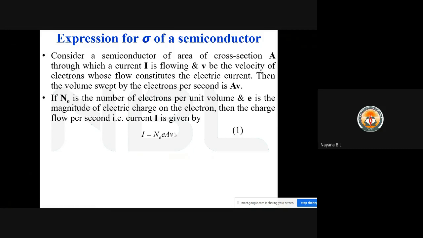So this we can call equation 1. Now the current density J is equal to I by A. What is I? Current per unit area. I is nothing but N_e into e into A into v divided by A. So A will get cancelled, where J will be equal to N_e e v. This equation we can call equation number 2.